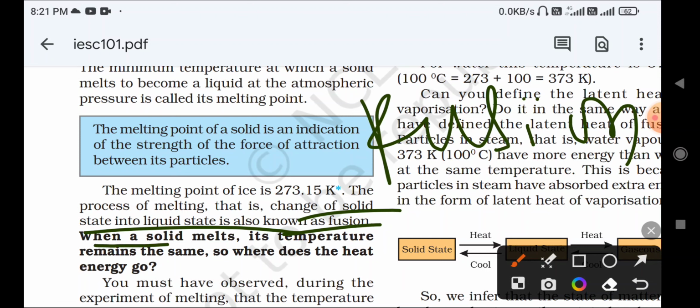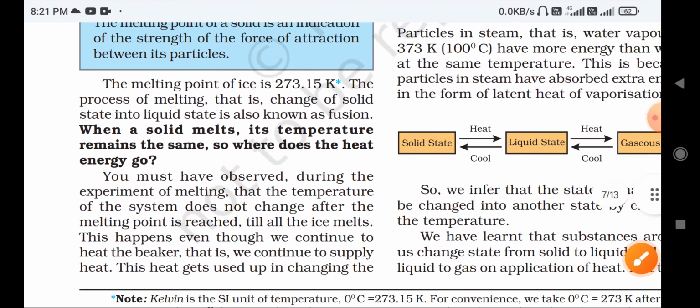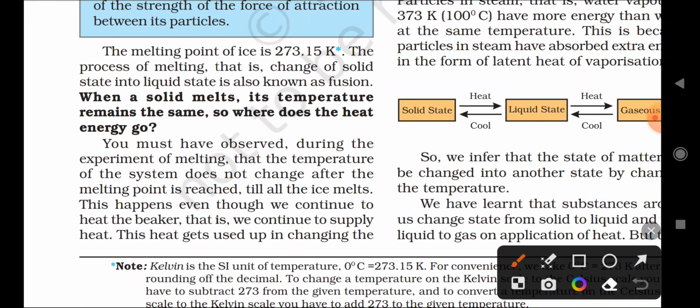When the solid melts, its temperature remains the same. So where does the heat energy go? Next question comes here. We are giving energy to the solid and it is converting into liquid state, but the temperature remains the same. So where is that heat energy lost, or has it vanished from the beaker?